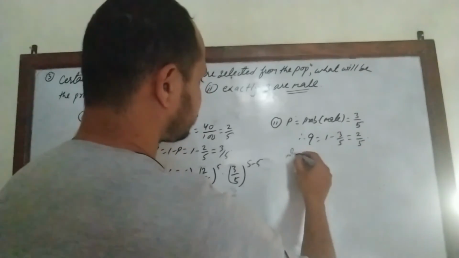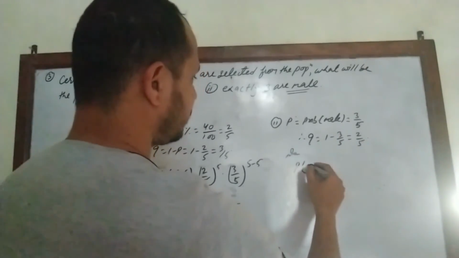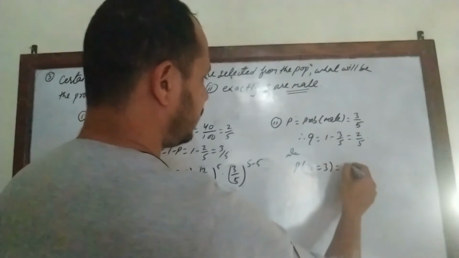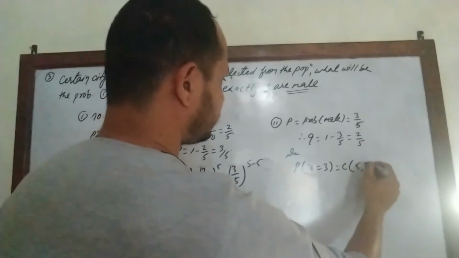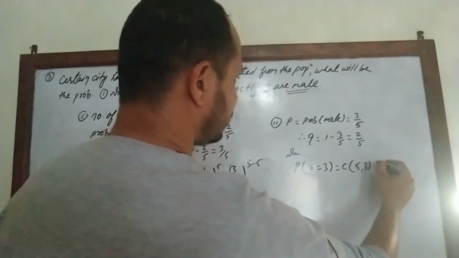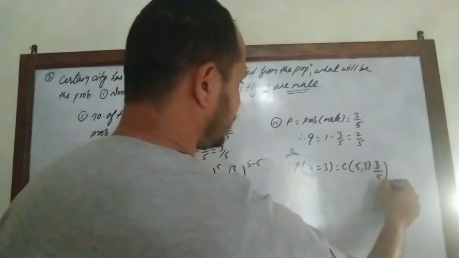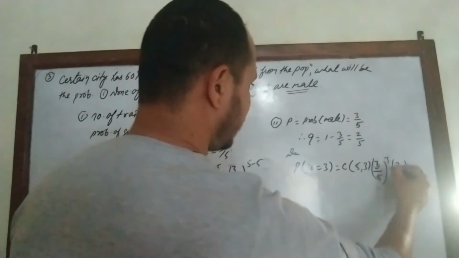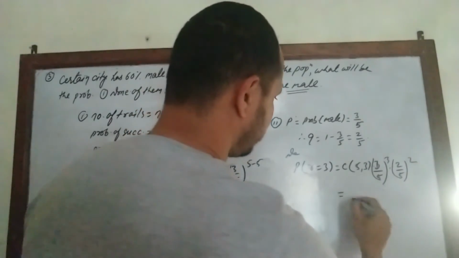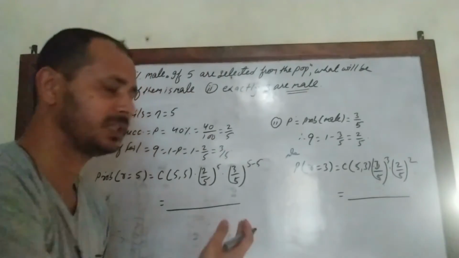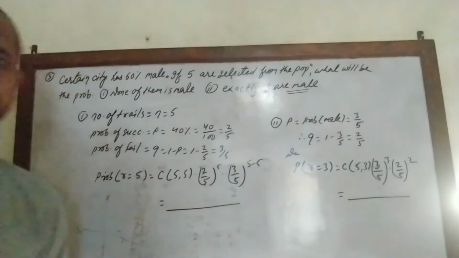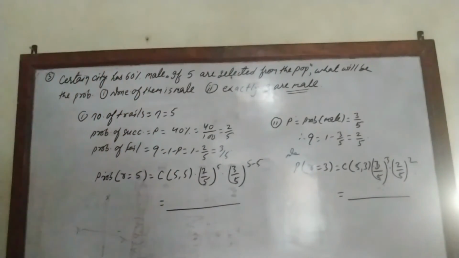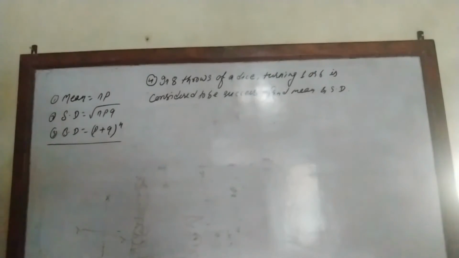So Q will be 1 minus 3 by 5 equal to 2 by 5. Now 3 are male, R equal to 3, is C 5 3 P to the power R, where P means 3 by 5, into Q to the power N minus R, and the simplification will give the value of this probability. Have a look.